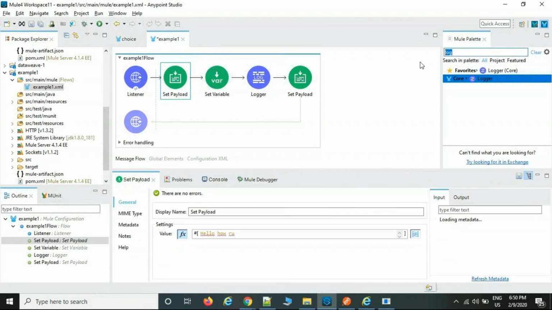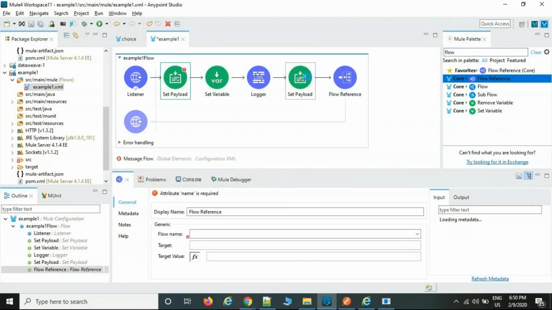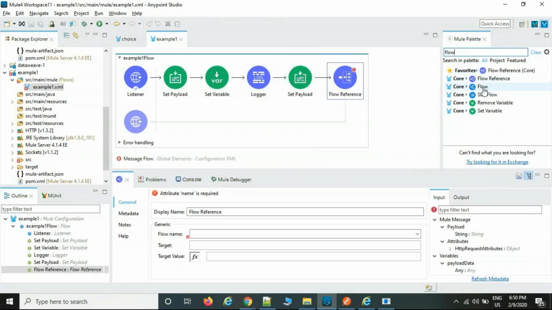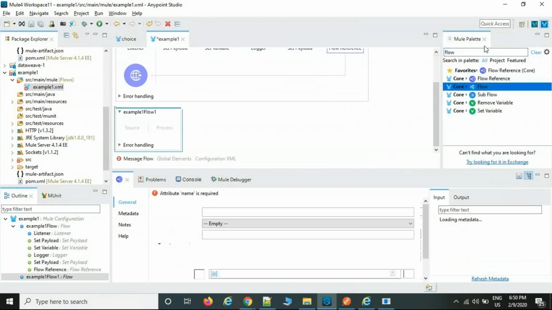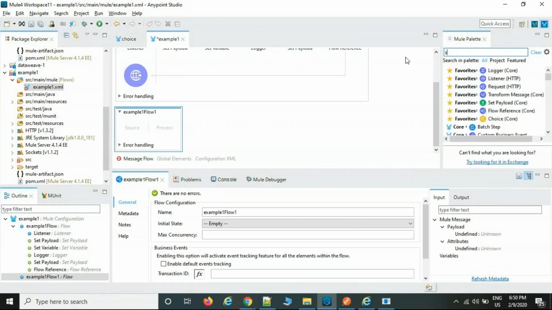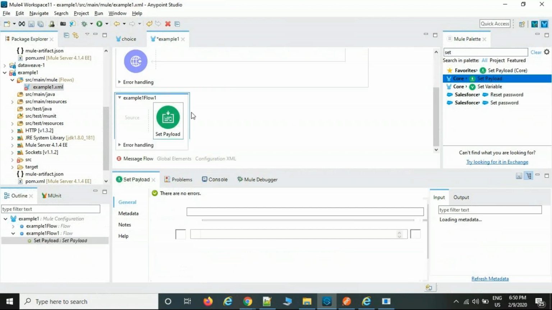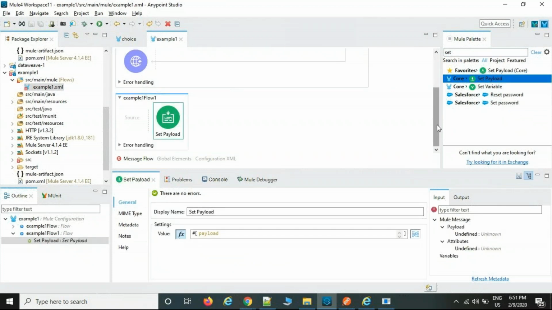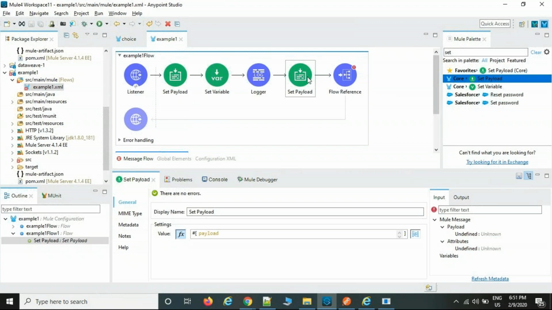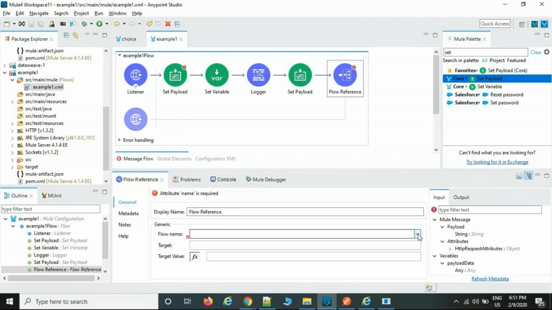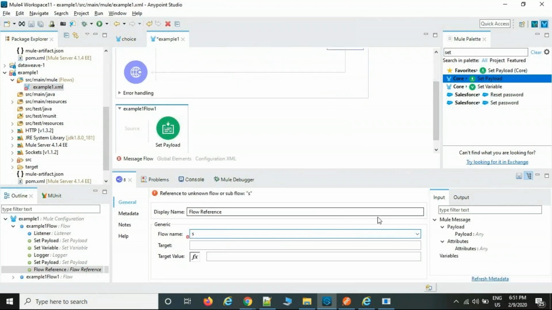Now select one flow reference anywhere. Keep one flow reference here, and you can reuse it in a subflow. Take one flow, and you want to reuse it somewhere, or you can keep it in set payload also. Then what is the syntax here? Flow reference. The flow name is the subflow, for example one subflow, sorry, private flow. You can select the private flow example one.